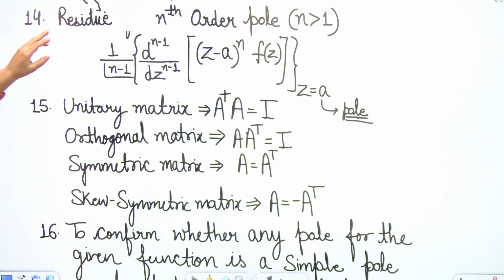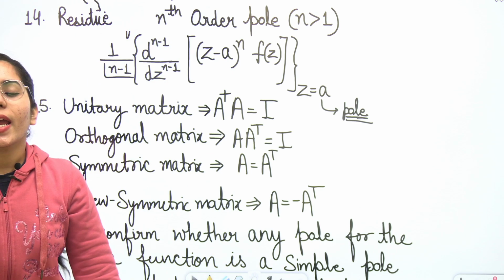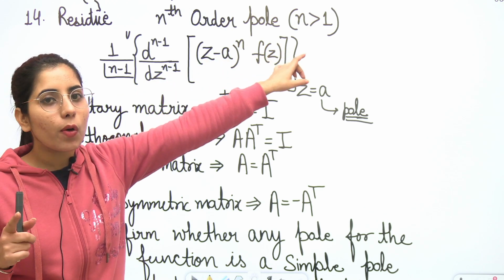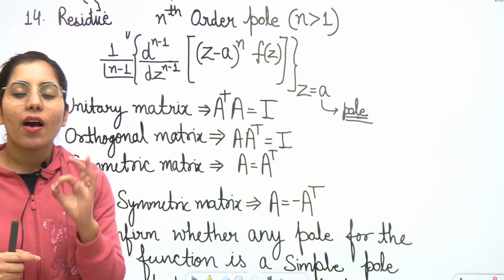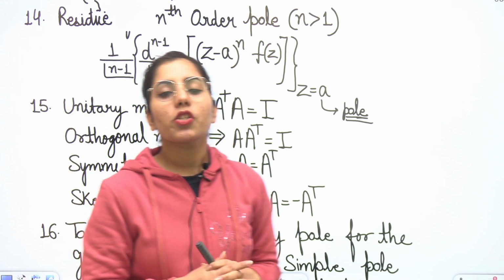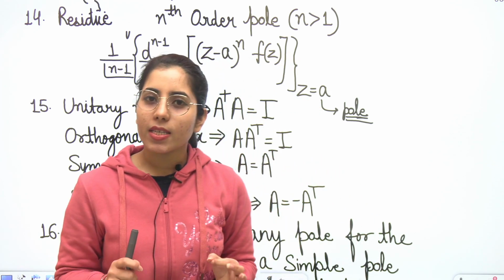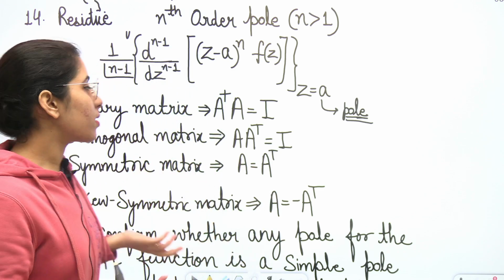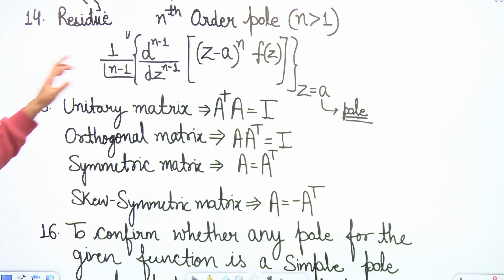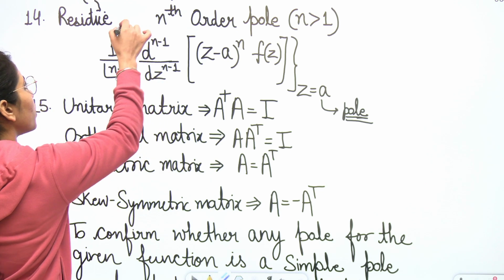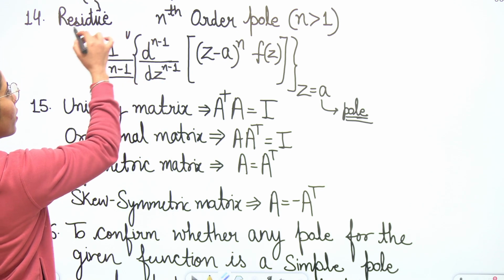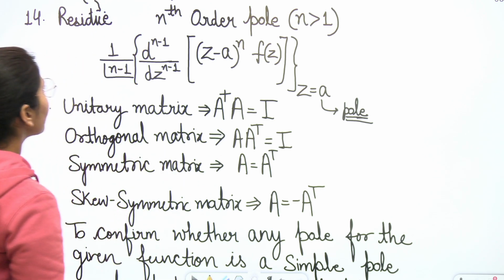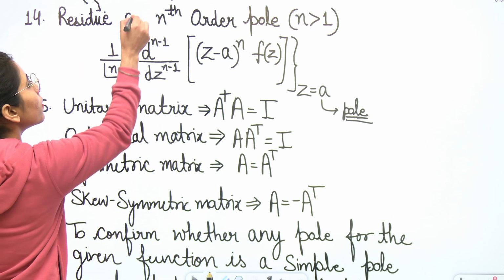Okay, next point, residue. If you want to find it for any nth order pole, where n is greater than 1, what is the formula? Because in the previous years you had one question in which they just asked you to find the residue for any nth order pole where n is greater than 1. So the formula is here, which is 1 upon factorial n minus 1. Let's write it here.